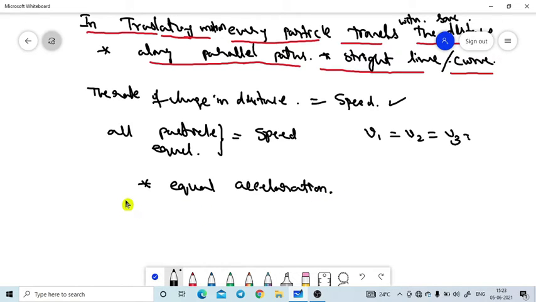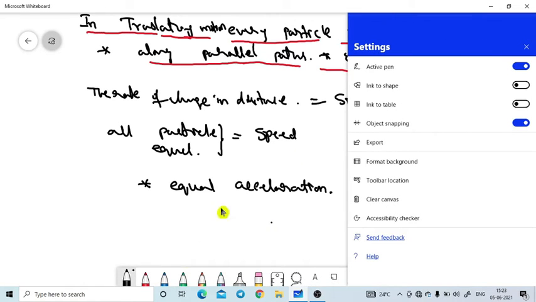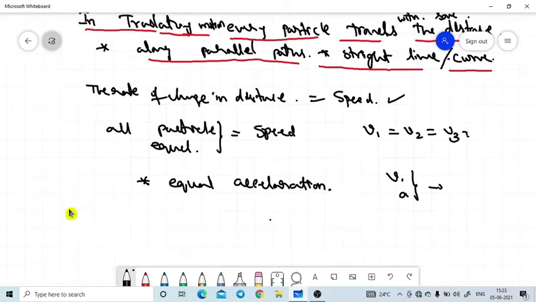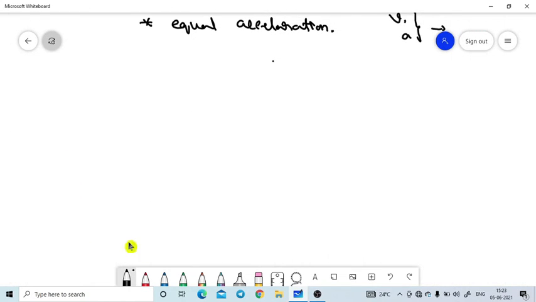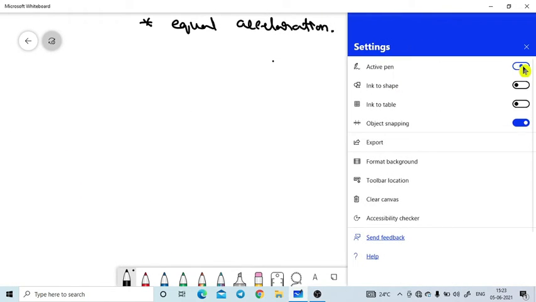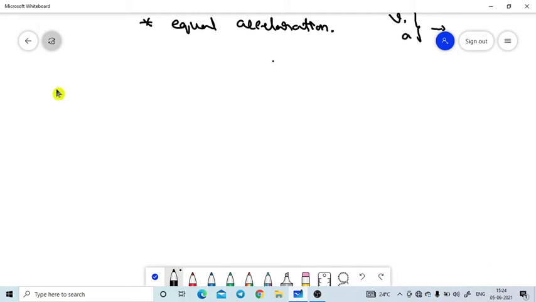In which type of system do we have equal velocity and equal acceleration? It must be translatory motion. I hope you understand translatory motion. Now I will go to rotatory motion, which is one more type of motion in a body.